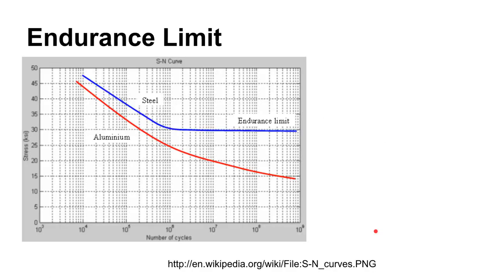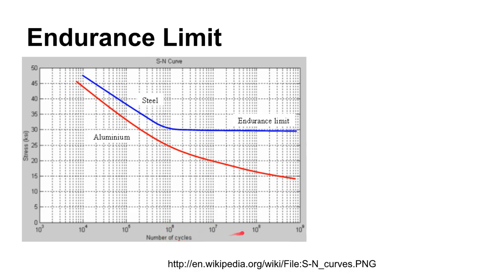Okay, so let me show you this on this graph here. If you had a piece of steel, if you stay below this amount of stress, about 30 KSI, then you could load this piece of steel back and forth with, say, 25 KSI for the foreseeable future. Notice this is a log scale down here, so this is 1,000,000 cycles by the time you get to here.